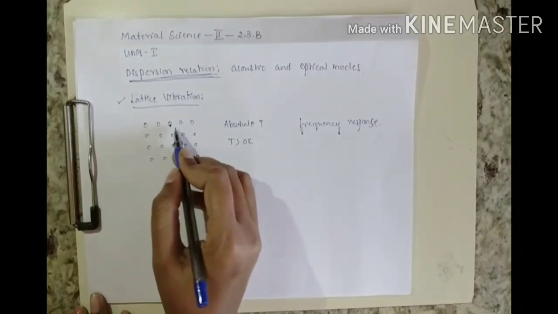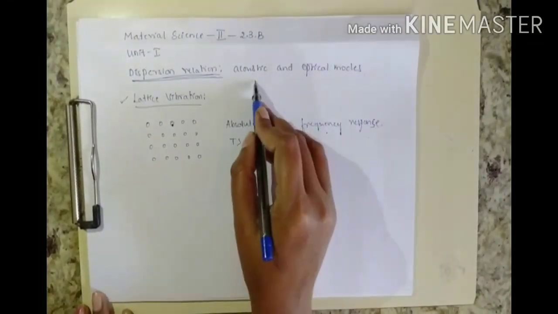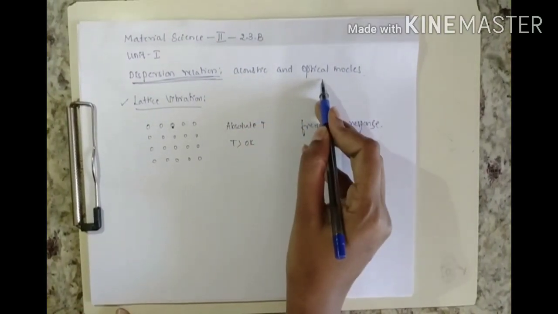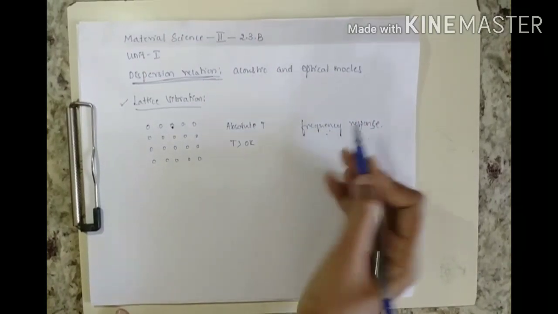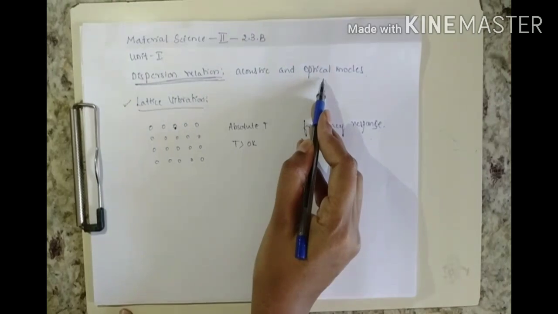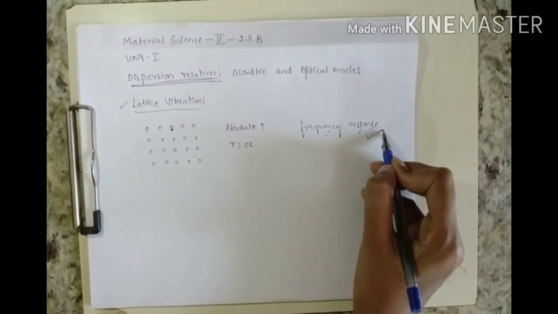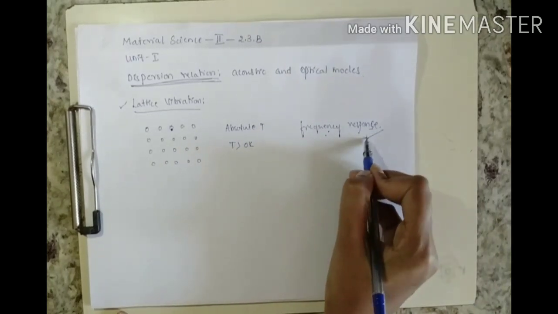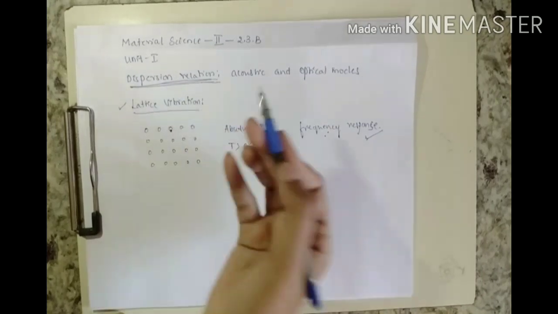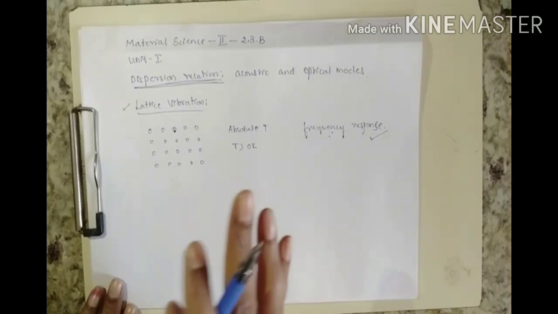Depending on frequency, these modes are called acoustic and optical. Acoustic means sound, optical means light. So depending on frequency, they are differentiated into acoustic and optical modes. This frequency response is itself called the dispersion relationship. So we'll first study it by taking a simple example.